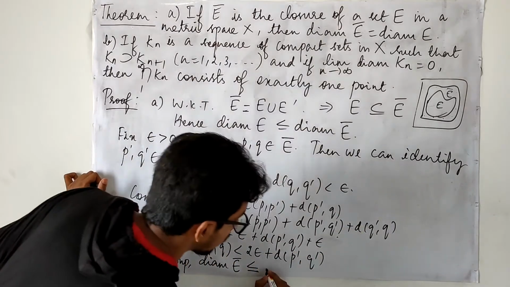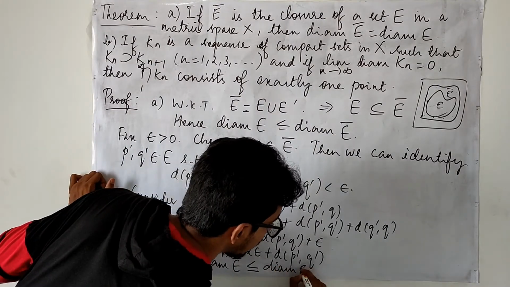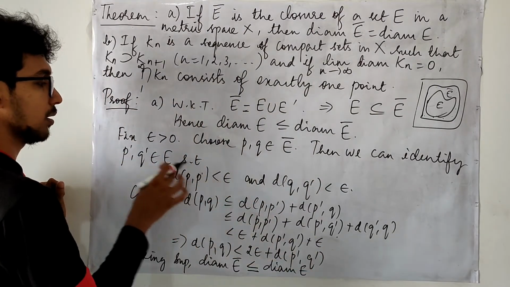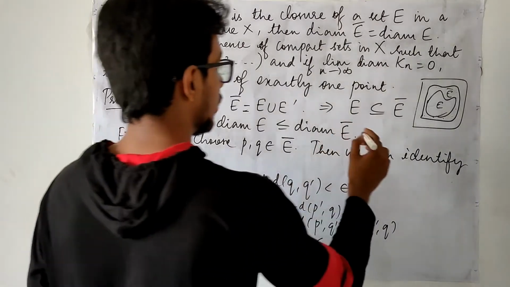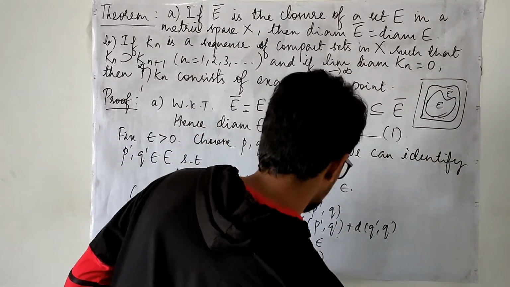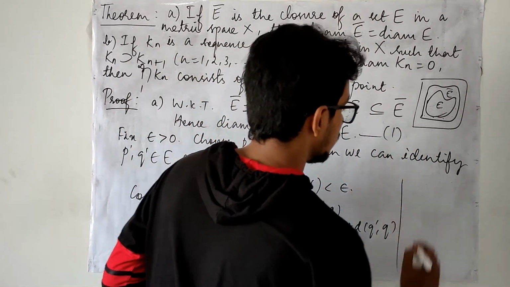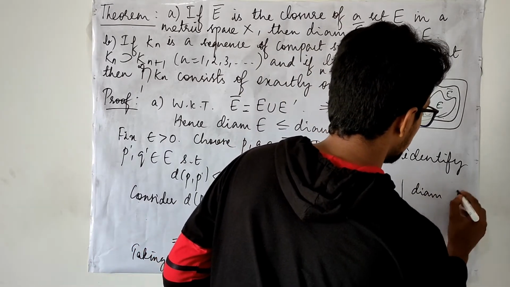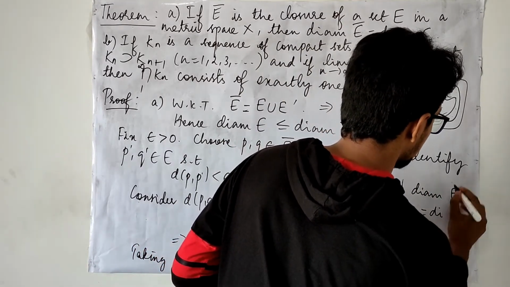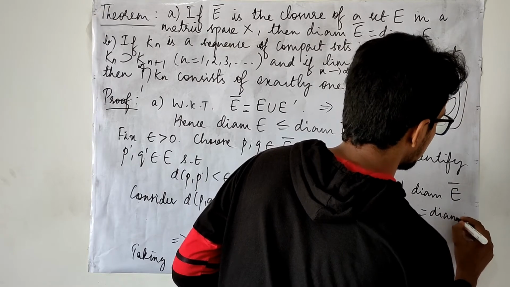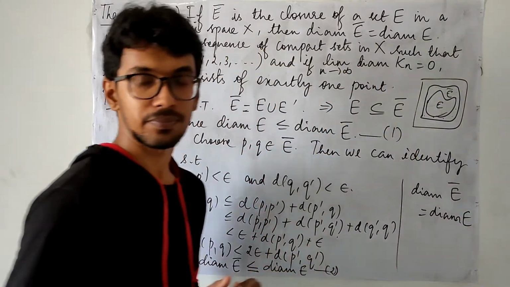So this is going to be the diameter of E, since these two are taken from E. If you mark this as equation 1 and this as equation 2, these two complete the proof: the diameter of E closure is the same as the diameter of E.